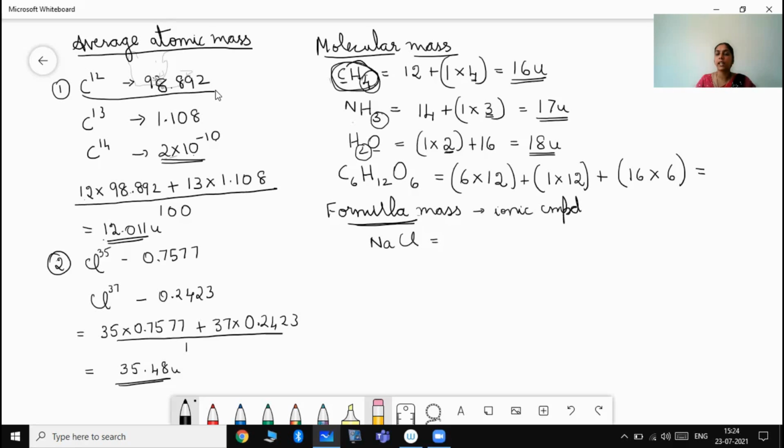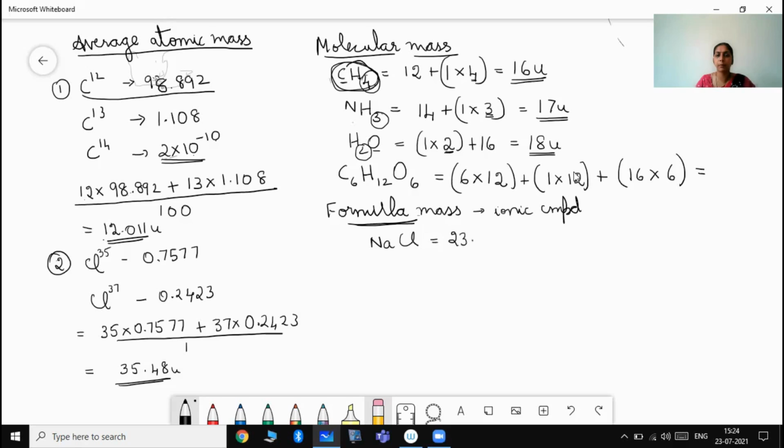Generally, for both ionic compounds and covalent compounds we say molecular mass. But formula mass is specifically for these ionic compounds. So for ionic compounds, we use the term formula mass.